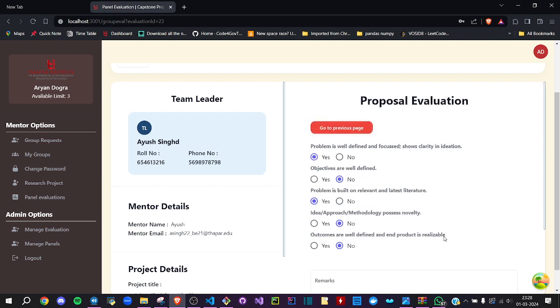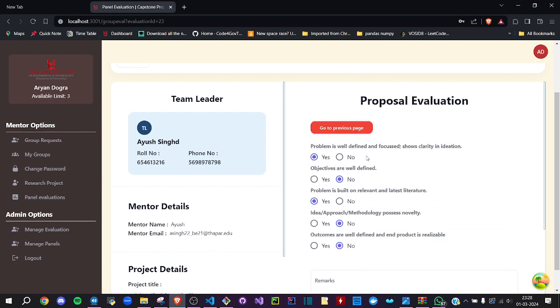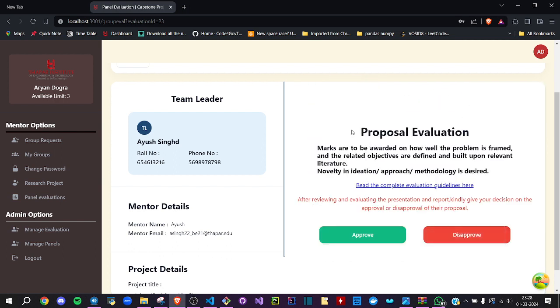Now if you want to disapprove, you can disapprove and enter the similar things, and then also go to the previous page. So that's how marking would be done for the ID defending round.